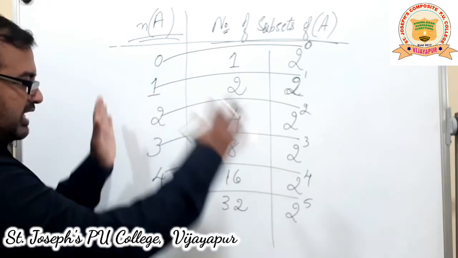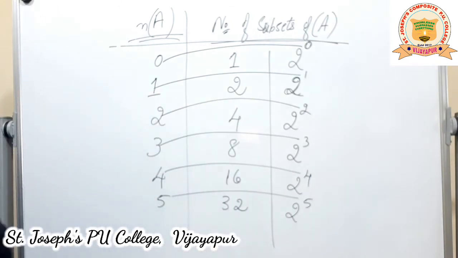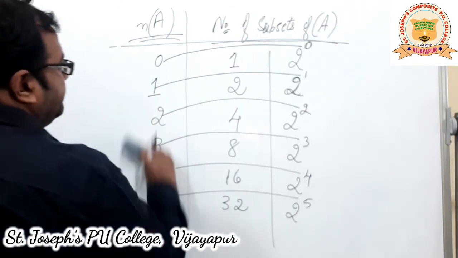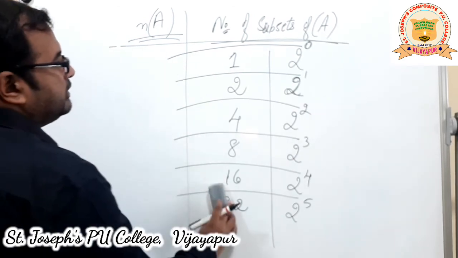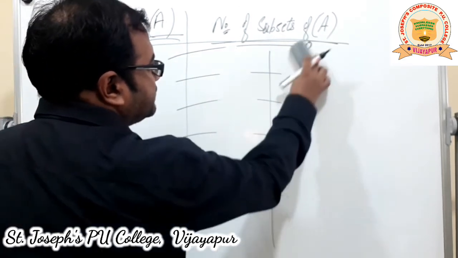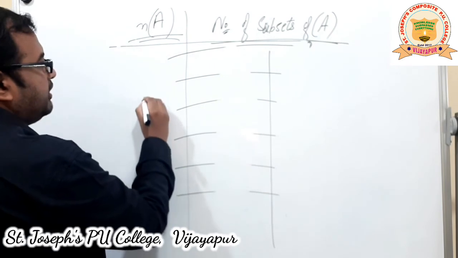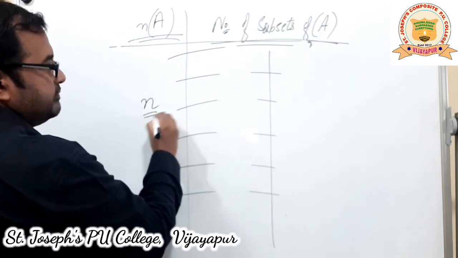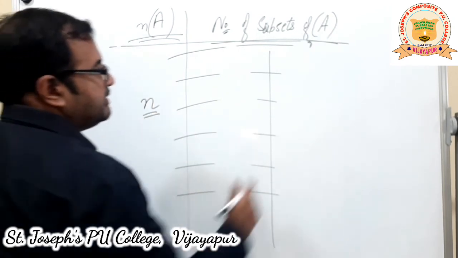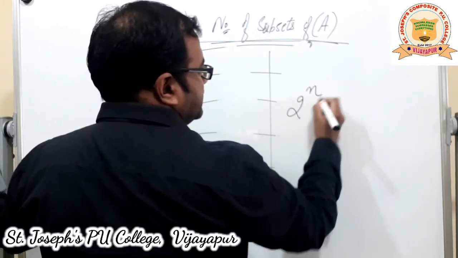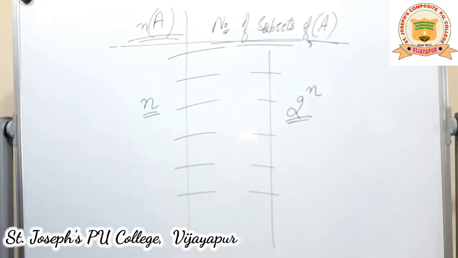Generalizing this, we can write: if there are n elements in the set, then 2 raised to n is the number of subsets possible for such a set.